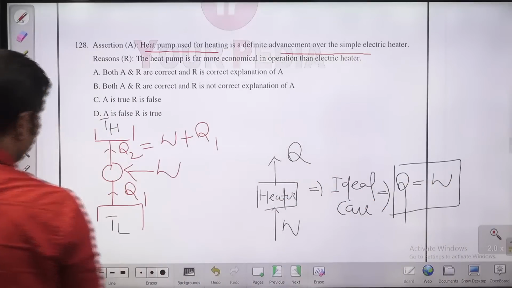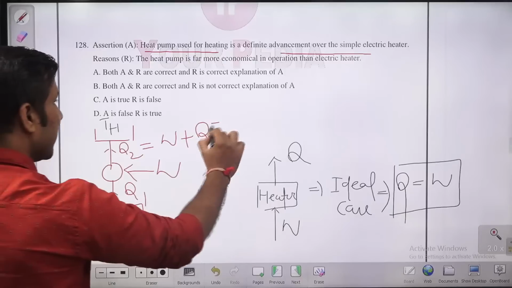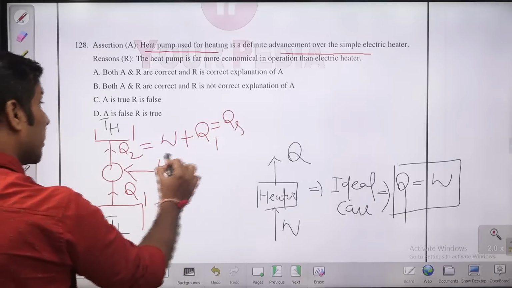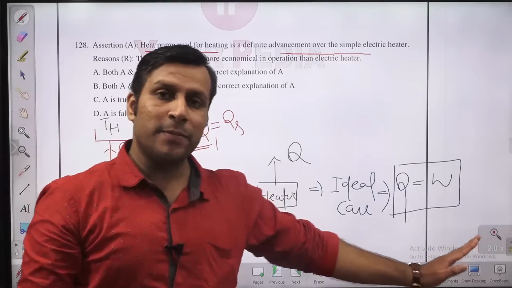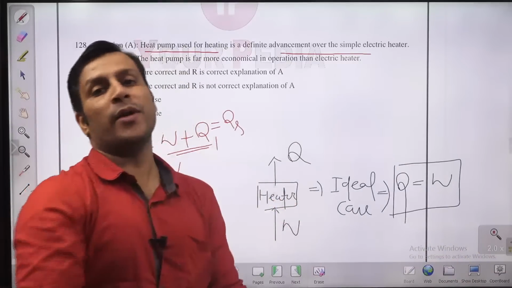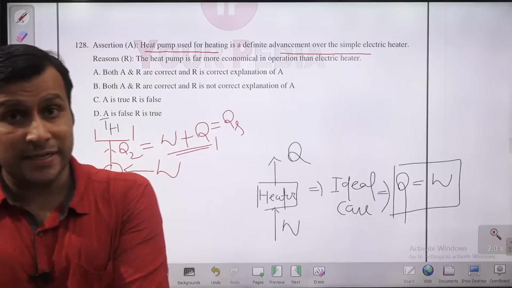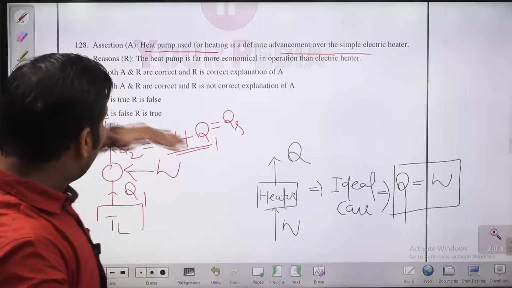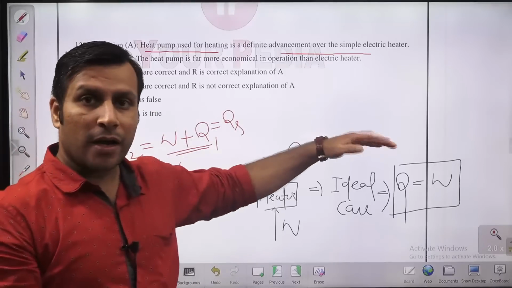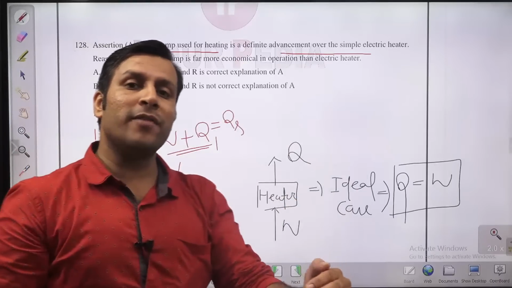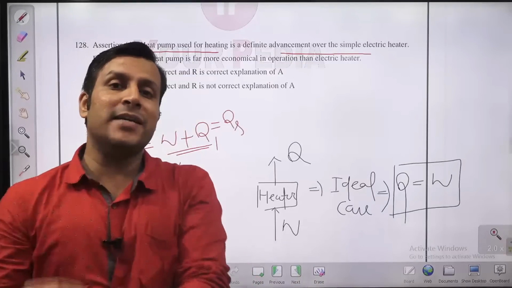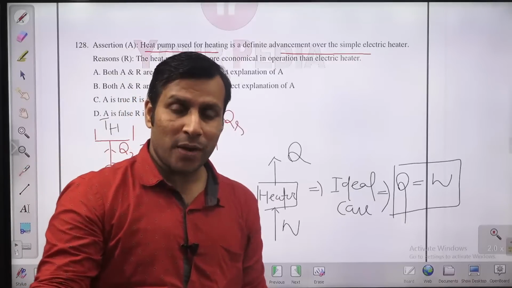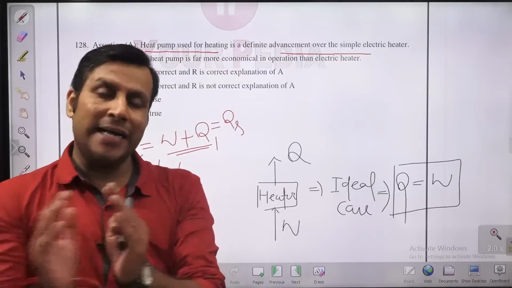But in case of heat pump, the heat supplied will be W plus Q1. So if you are having a 1 kilowatt heater and a 1 kilowatt heat pump, the heat pump is going to supply more heat into the room as compared to the 1 kilowatt heater. Or if you want to supply 1 kilowatt heat, then the work input required will be less than 1 kilowatt in case of heat pump, while the work required in case of heater will be the same 1 kilowatt. Or it may be more than that. Ideally it will be 1 kilowatt.